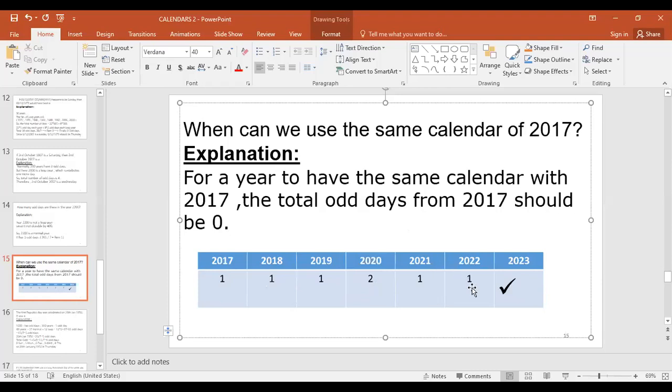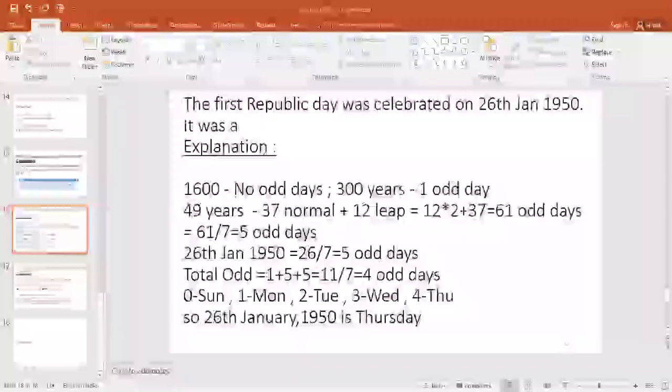So one cycle is completed. So 2023 will fall on the same day as the new year. 2023 is also a non-leap year and 2017 is also a non-leap year. So exactly all the 365 days will match. So the calendar of 2017 can be reused for 2023.